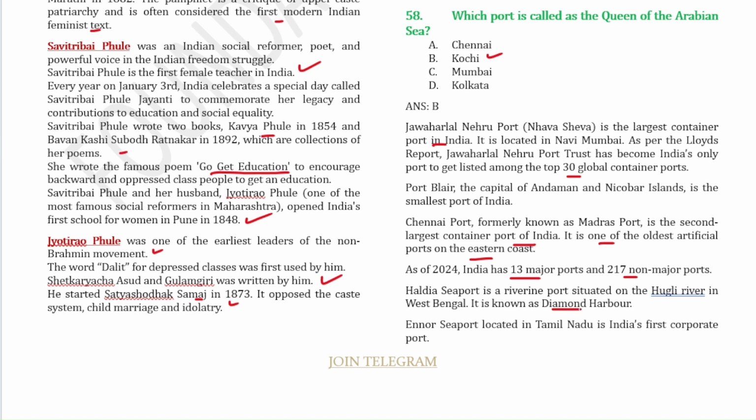The port known as the diamond port is the Haldia Seaport in West Bengal. And Ennore Seaport, located in Tamil Nadu, is India's first corporate port.